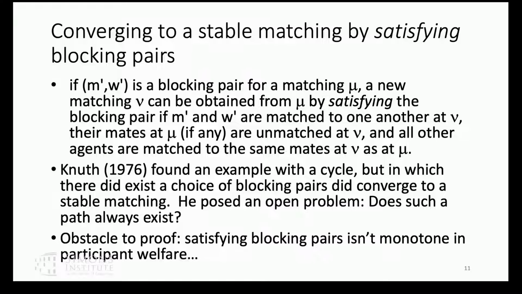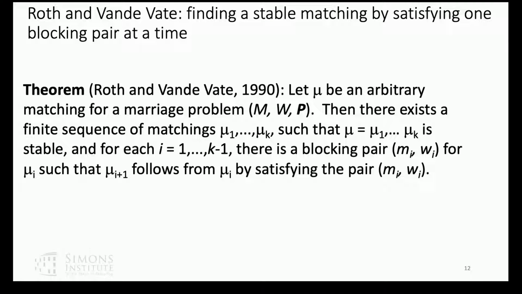And so he had an open question. In his example, there was a path from every unstable matching to a stable matching, but he had found an example where there was also a cycle. And he asked whether there might be some examples where there were only cycles, and you could not do this natural decentralized kind of algorithm of trying to solve a blocking pair one at a time. And it turns out you have to be a little careful how you formulate what it means to satisfy a blocking pair.